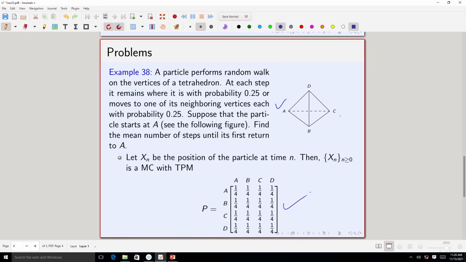Its transition probability matrix is this, because if it is at A, in the next time period it will be at A with probability 1 by 4, at B with probability 1 by 4, at C with probability 1 by 4 and at D with probability 1 by 4. Similarly for the other states. So, the transition probability matrix is this simple matrix.